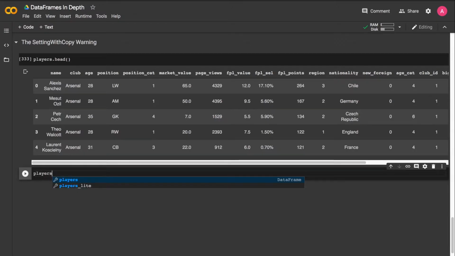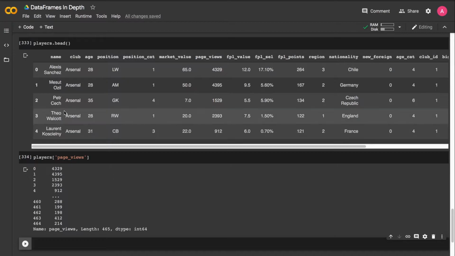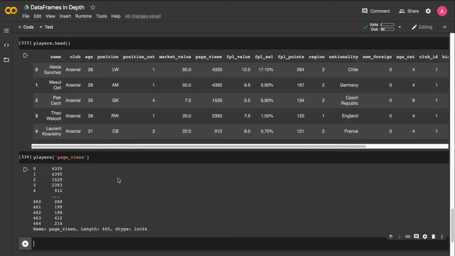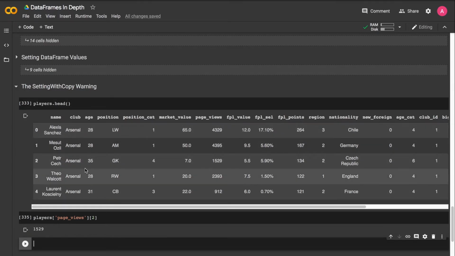So players, page views, right? To change Peter's page views, we could start by isolating the page views column. And so now we have a series containing page views for all our players. And specifically to isolate Peter's number, we could simply chain another square bracket to extract from this resulting series. So now we say 2 here. And there we have it. There we have Peter's page views. So 1529, 1529.